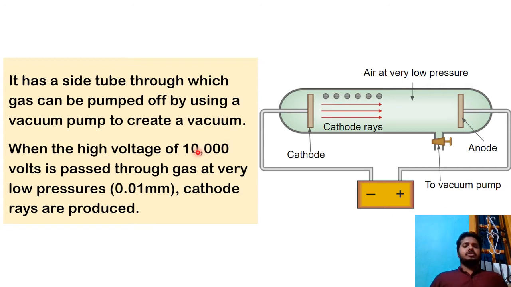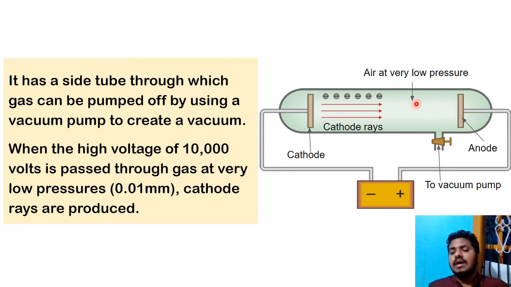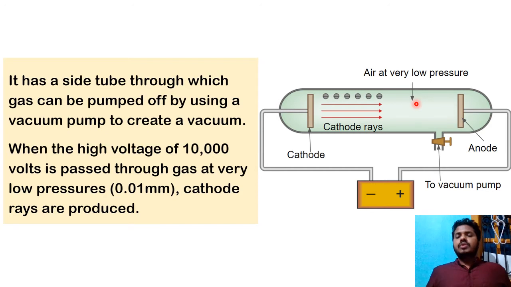So he has used a very high voltage of around 10,000 volts, and he has passed the current at a very low pressure of around 0.01 mm, right? It is very low. Normal pressure is around 760 mmHg, but he has used around 0.01 mmHg, and cathode rays are produced. Means at that pressure, something which was not moving easily at high pressure started moving towards this side.